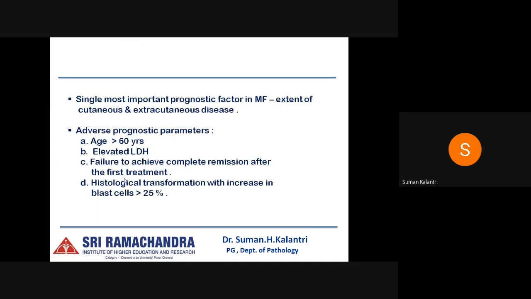The single most important prognostic factor in mycosis fungoides is the extent of the cutaneous and extracutaneous disease. The adverse prognostic parameters are age more than 60 years, elevated LDH levels, failure to achieve complete remission after the first treatment, and histological transformation with an increase in blast cells of more than 25%. I will be discussing the TNMB staging after Sézary syndrome, because they share a similar one.